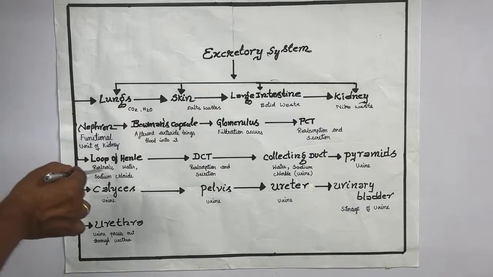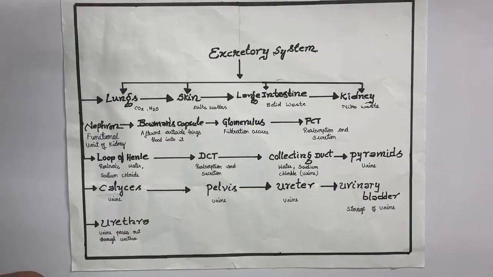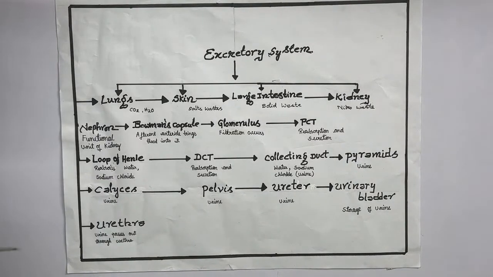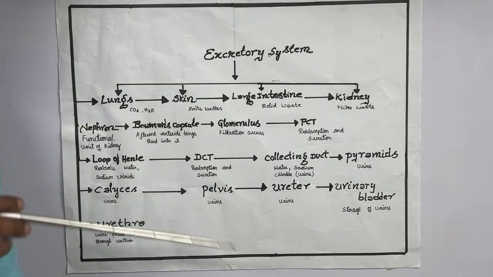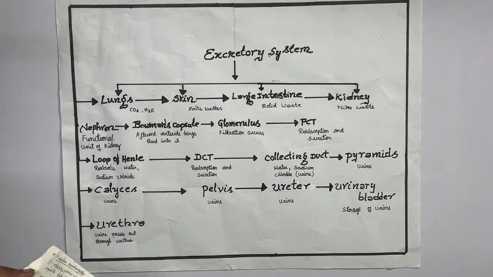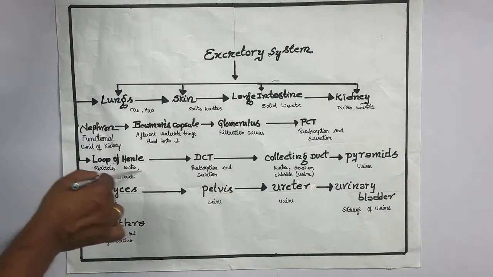You can see here the loop of Henle, and thereafter comes the third step, tubular secretion. What is tubular secretion? After reabsorption of the essential useful substances by the peritubular system, water comes out into the loop of Henle.